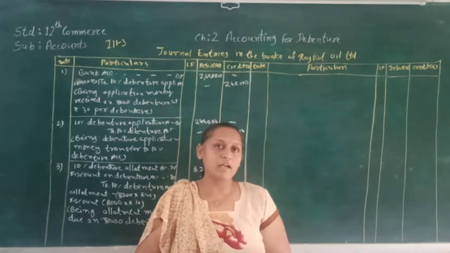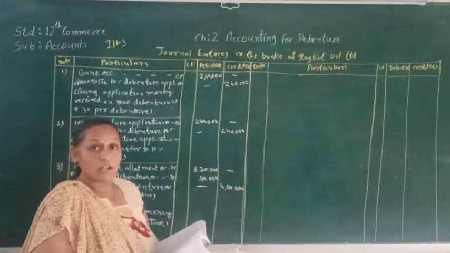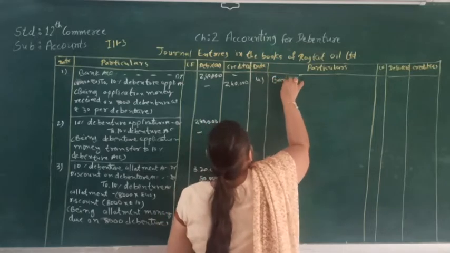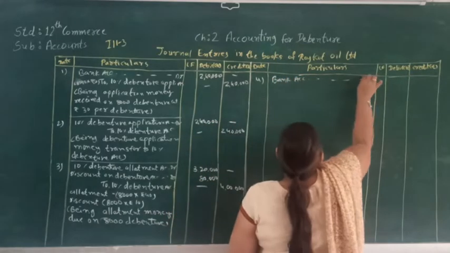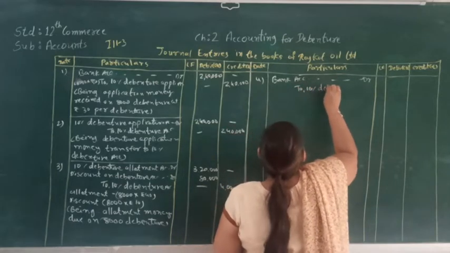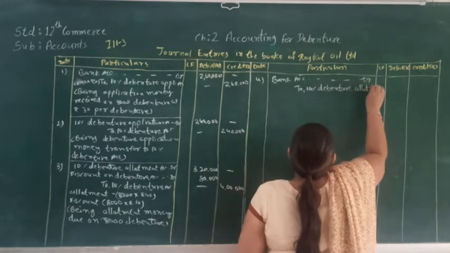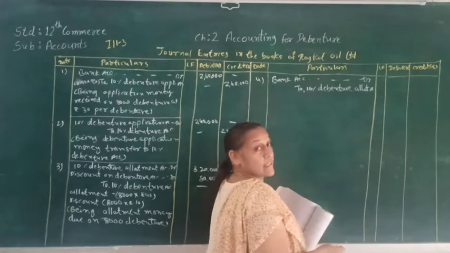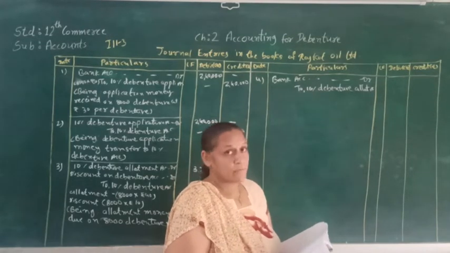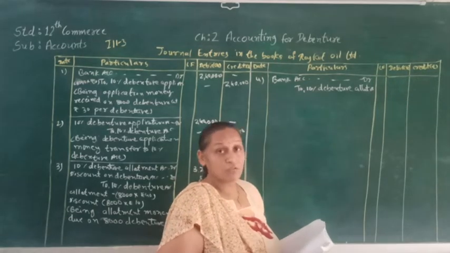Now, when we are going to receive the allotment amount, the journal entry that we are going to pass will be bank account debit to 10% debenture allotment account. Let's pass that journal entry. Bank account debit to 10% debenture allotment account. As we know, we are going to receive 3,20,000, and the discount we are not receiving. So this journal entry is supposed to be passed without the discount amount.